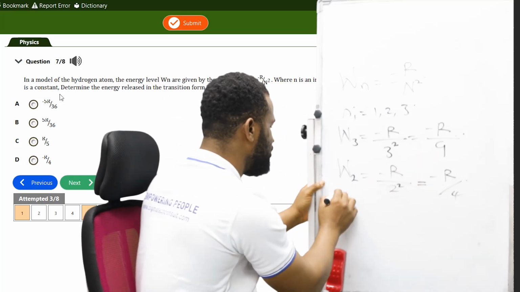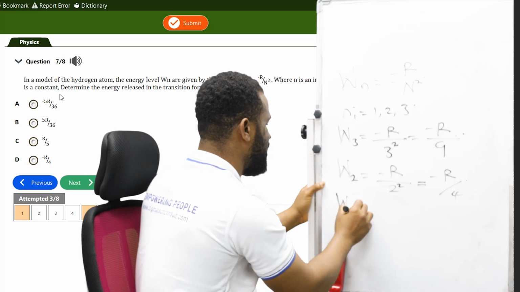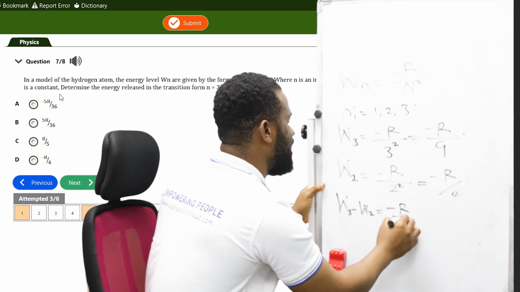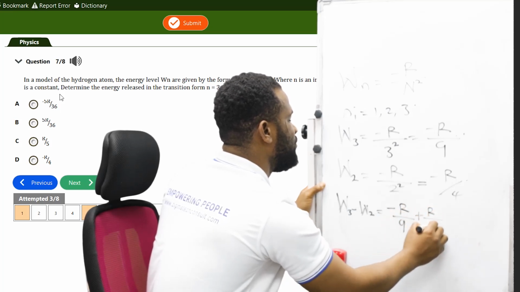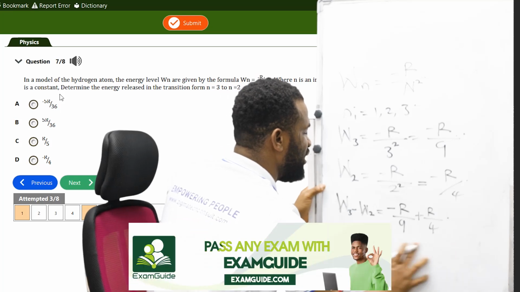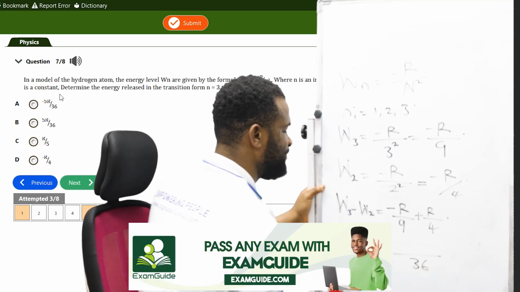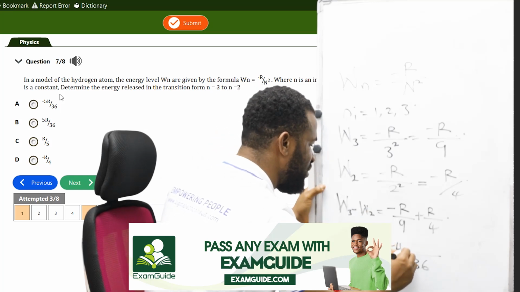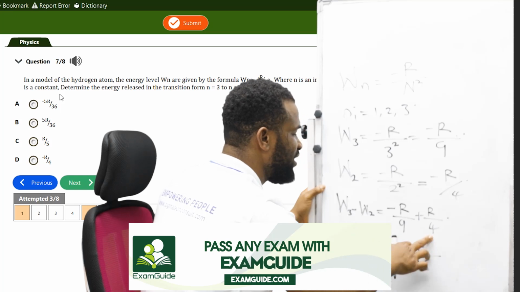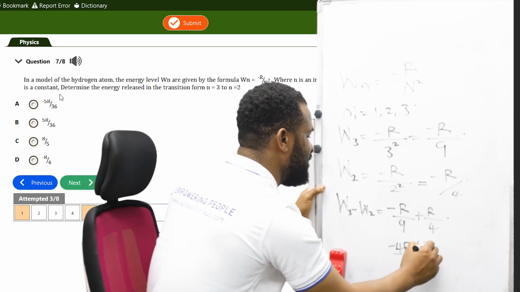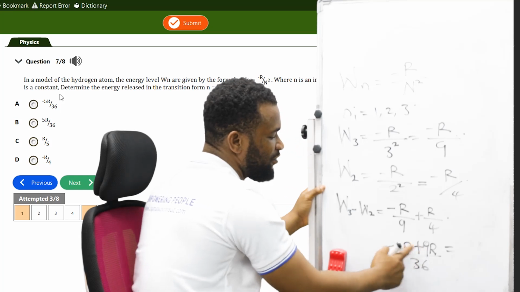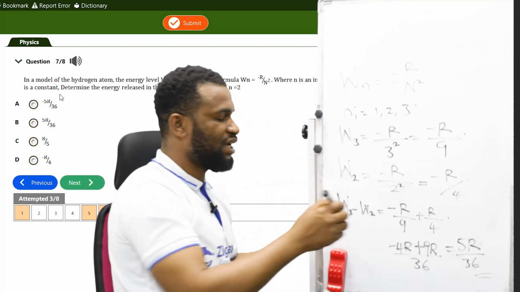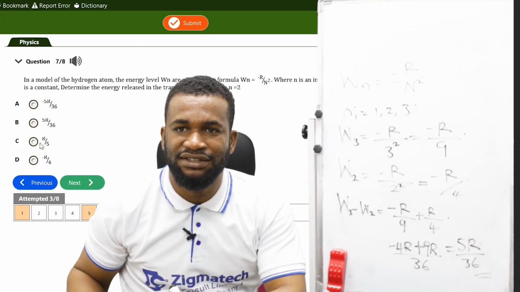So I'm going to say this minus this, which is going to be minus R over 9 plus R over 4. And remember, the LCM is going to be 36. 36 divided by 9 is 4, 4 times this is minus 4R, plus 36 divided by 4 is 9, 9 times this is 9R, which is going to be 9R minus 4R is going to be 5R all over 36. And the option we have there is B.